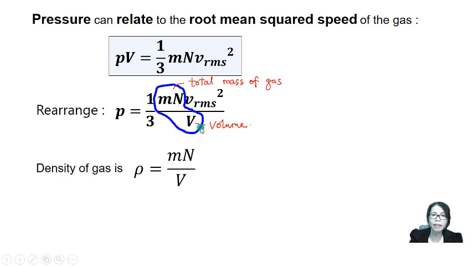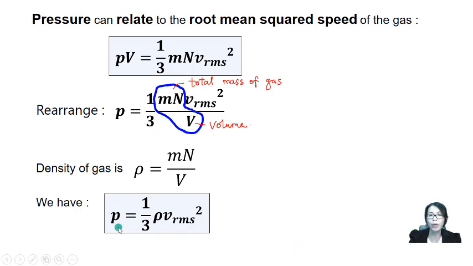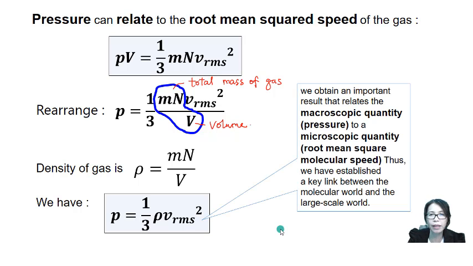Total mass divided by volume is density. So I replace it into the above equation and I will get another equation: pressure is equal to 1 over 3 multiplied by the density of the gas multiplied by the root mean square speed squared. So these are the two equations that relate pressure with the root mean square speed of the gas.